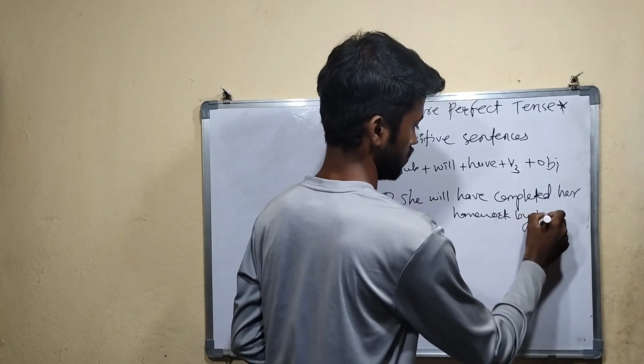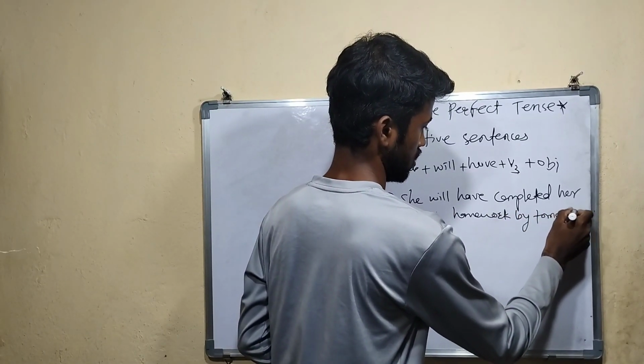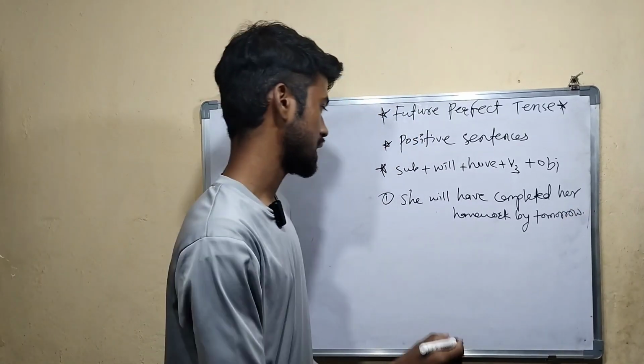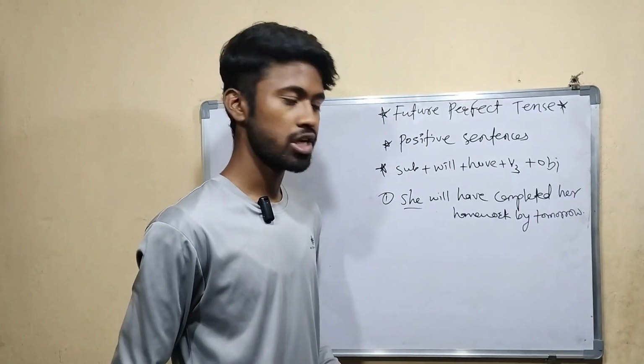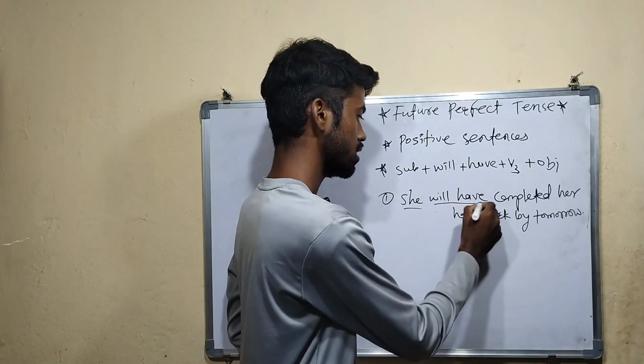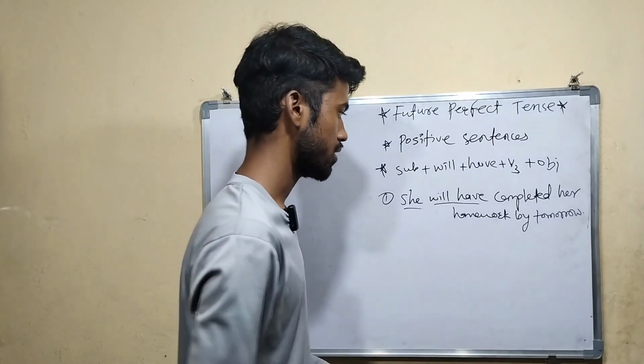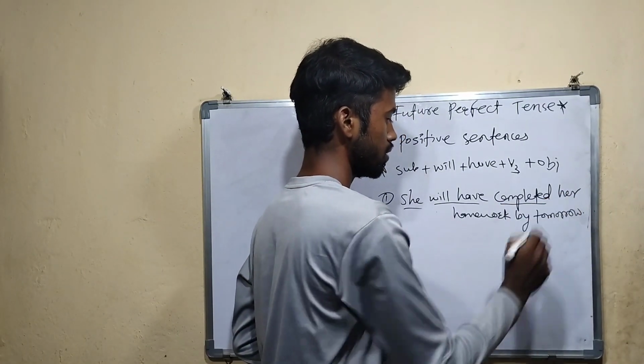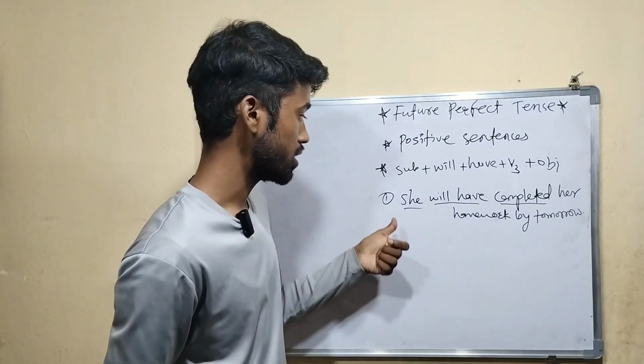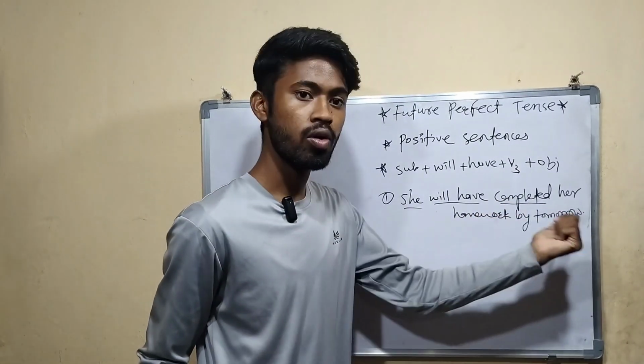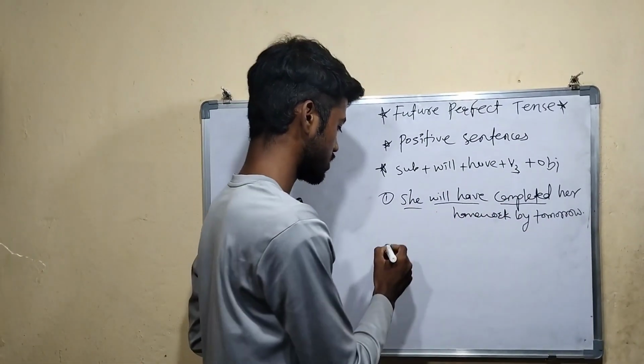Now see here. What is the subject? She is the subject. After that will have, this is the helping verb. Two helping verbs are here, right? After that the third form of verb, and the remaining part is the object. So the example is: she will have completed her homework by tomorrow. So this is the first example.